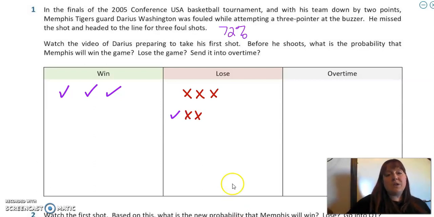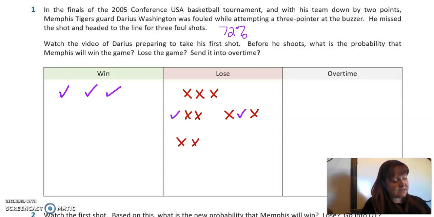But this is not the only option, right? He could make the first one and miss the second and the third and lose. Or he could miss the first one, make the second one, and then miss the third one. That would also cause him to lose. What if he missed the first one, missed the second one, and then made the third one? That's another option of him losing still. Because either way, if he doesn't make any of them or if he only makes one of them, he's still going to lose. What about sending them to overtime?